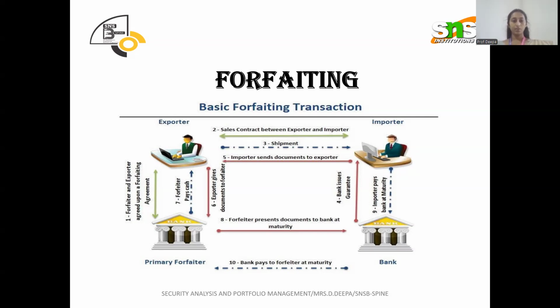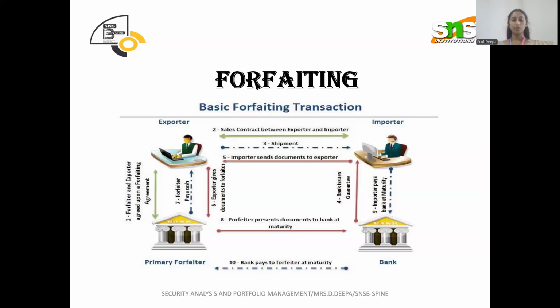So first, see the first point. Before that, just understand the parties. There is a party called the exporter, the importer, and the bank. Next one is the primary forfeiter. So this is the basic transaction. One by one we'll discuss.